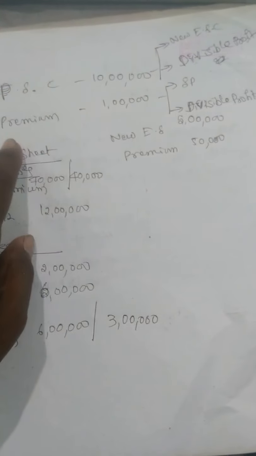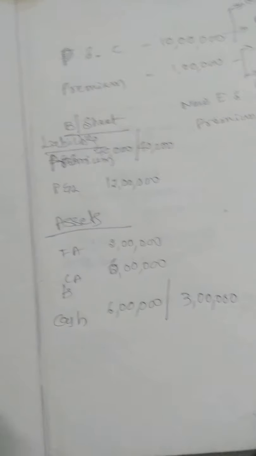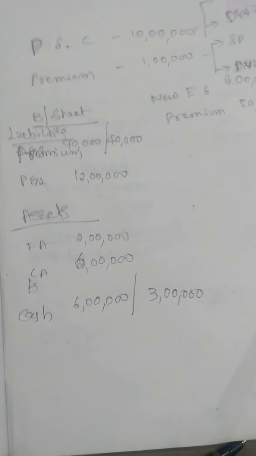Now there are certain steps, but before the steps I need to explain some concepts. While solving the question, you will find the preference capital and premium. If you are redeeming the preference shares, you need to redeem at premium or at par. Par means at face value, premium means extra value. You can't redeem at discount, remember this.